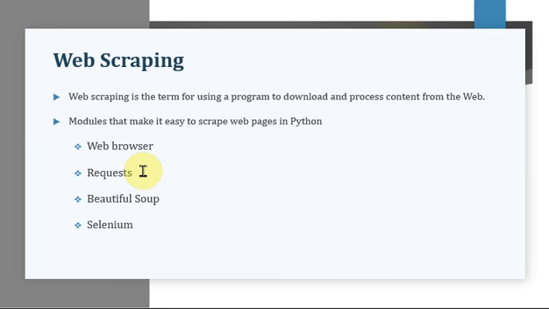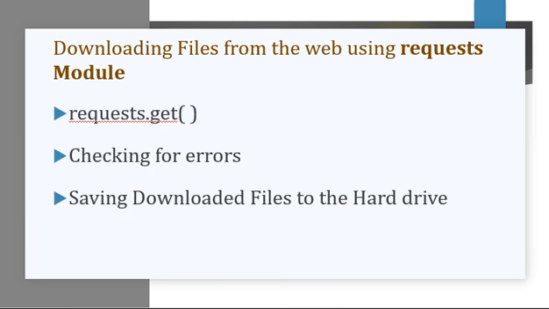Whereas in the case of the request module, you have to speak about what this request module does. It allows us to download from the URL you have given to the get function.